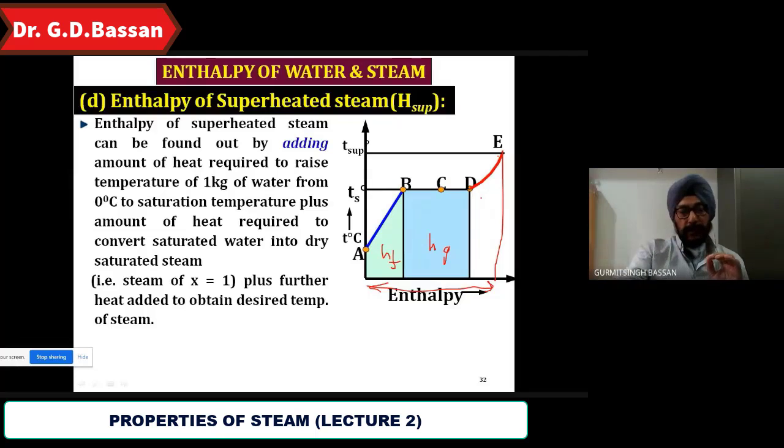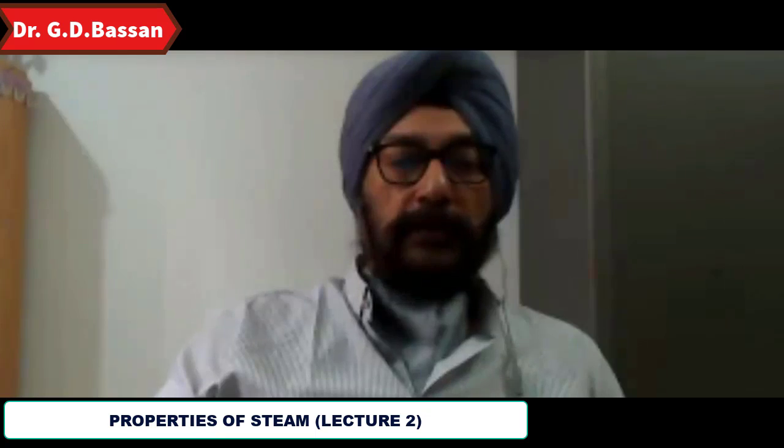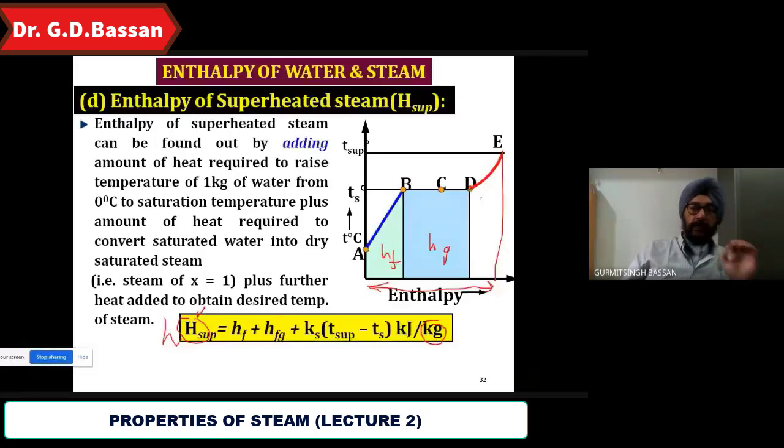The same equation we are using here also. After D it will obey the laws of gases, and from D to E the heat required is nothing but MC delta T. Because we are taking per unit kg, capital H is for total enthalpy in kilojoules, and small h is denoted for the specific enthalpy.